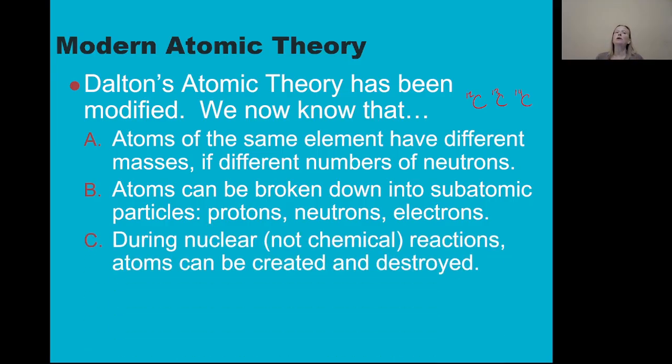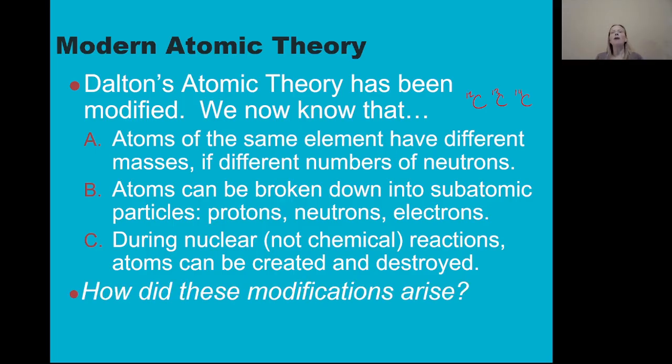We now know that during nuclear reactions, atoms can be created and destroyed. This doesn't happen during chemical reactions. This doesn't totally negate the law of conservation of mass, because that law has a caveat that mass and energy can be interchanged. So mass can be converted to energy, and energy can be converted into mass. But that happens during nuclear reactions, not chemical reactions. So how did these modifications arise? What discoveries were made that made us realize that there was more to the atom than just a billiard ball?